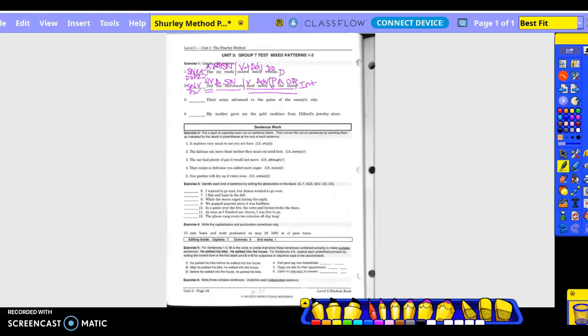Their army advanced to the gates of the enemy city. So who advanced to the gates of the enemy city? Army. Subject noun. What is being said about army? Advanced. Okay. Then let's see. To, position, to where? The gates, of what? City. What kind of adjective?